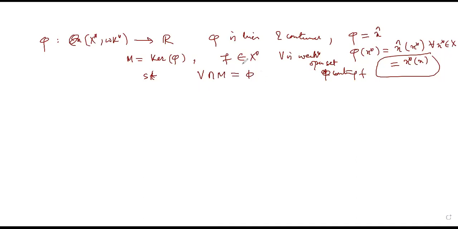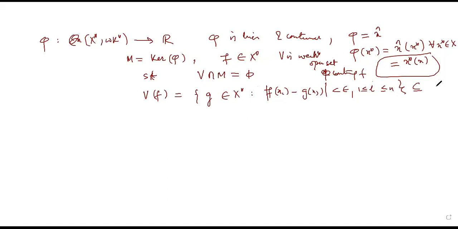और फिर मैंने इसका एक सब बेसिस एलिमेंट दिखाया, then you must have this V_f equal to all g, that means a basic subset, |f(x_i) minus g(x_i)| less than epsilon, i runs from 1 to n, it must be contained in, all of these sets must be contained inside V,